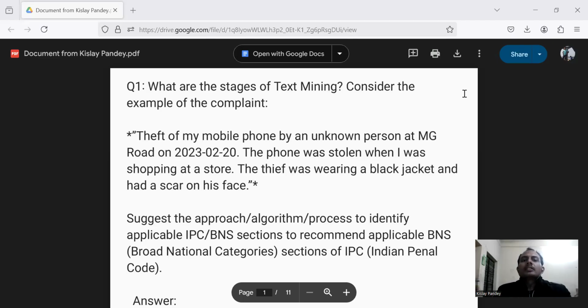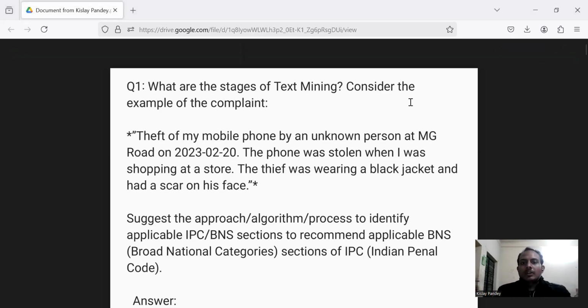Today we are discussing the solution of internal test 2. Here we have the question paper of that test and we are going to attempt the solutions of the questions one by one. We are starting with question number 1, which is: what are the stages of text mining?